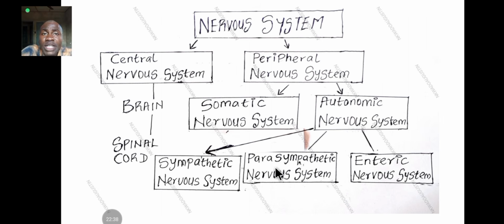So we already explained everything, and we also have the what? The enteric nervous system. And this enteric nervous system is the part that controls the what? The digestive tract. Okay, this enteric nervous system is more connected to the parasympathetic nervous system, but it is a branch of the autonomic nervous system on its own.